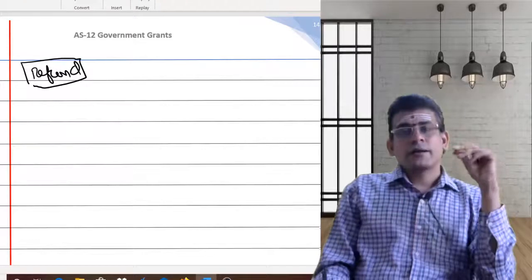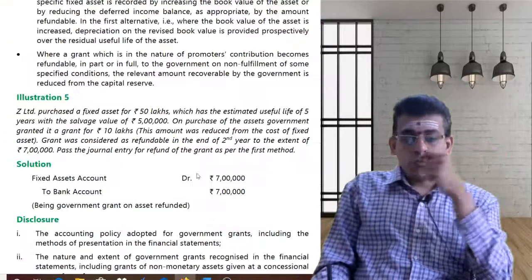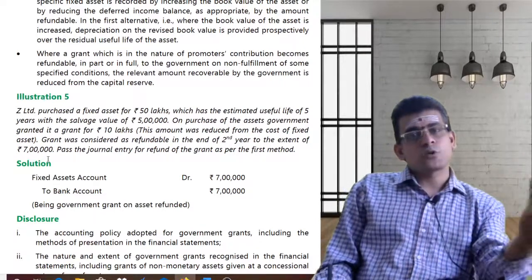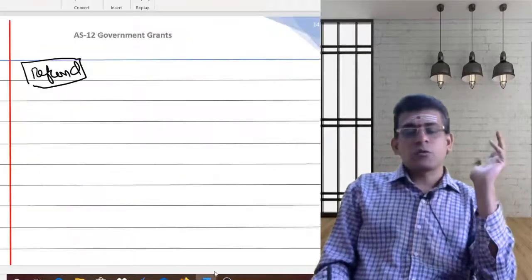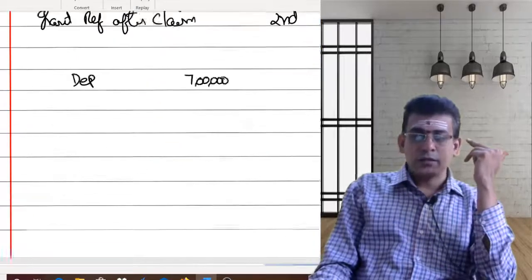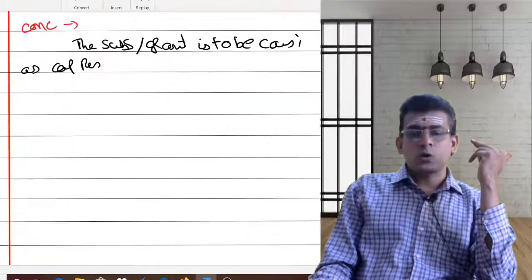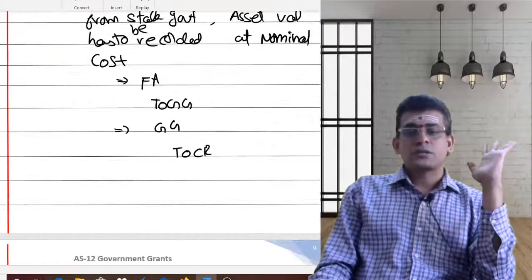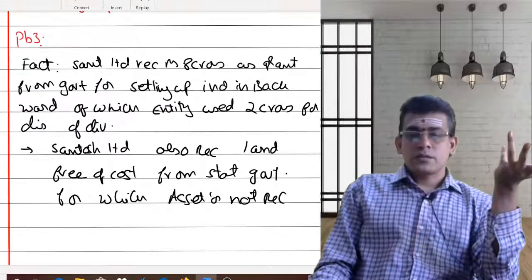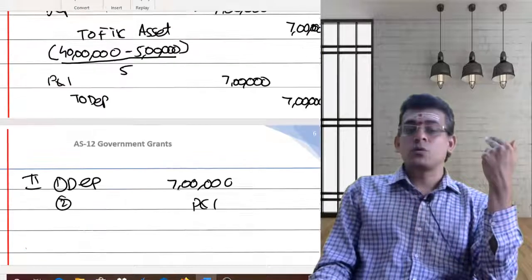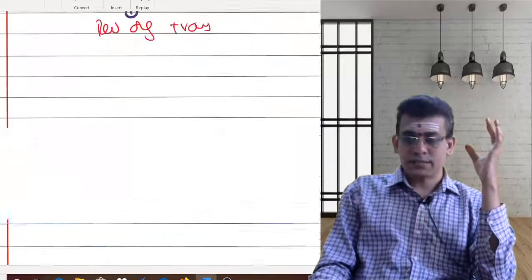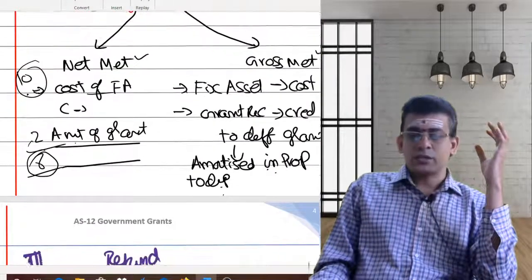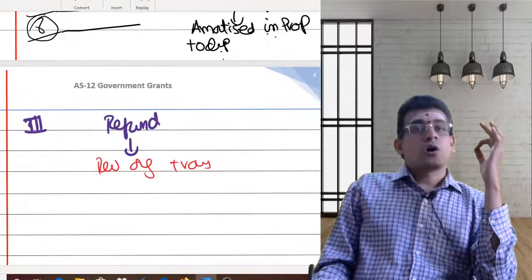So you are refunding. How much amount you are refunding? If you go back to the problem, he says at the end of second year, 7 lakhs is the amount which you are going to refund. If you go back to our discussion, there I had mentioned that whatever entry you passed, that has to be reversed. That's the point which I had mentioned when discussing refund: reversal of your original transaction.